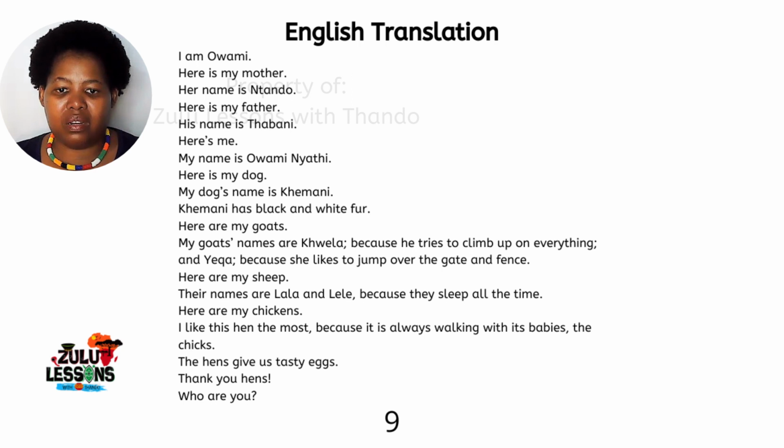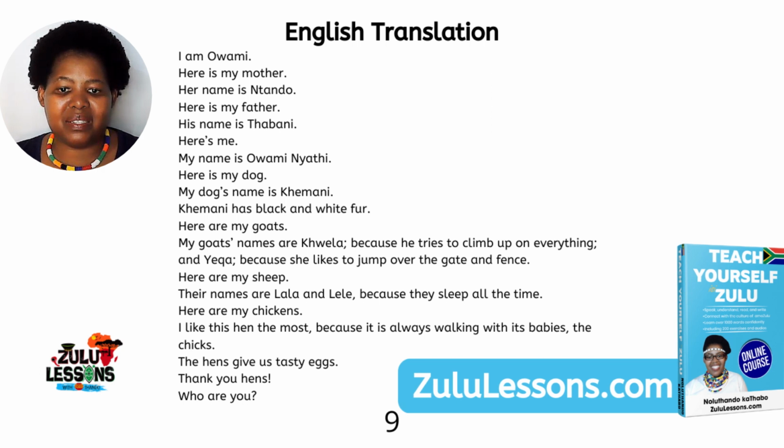Here is my dog. My dog's name is Khemani. Khemani is borrowed from the English phrase, come on. Khemani has black and white fur. Here are my goats. My goats' names are Khwela, because he tries to climb on everything, and Yeka, because she likes to jump over the gate and the fence.